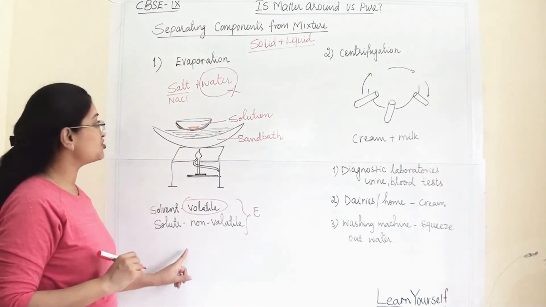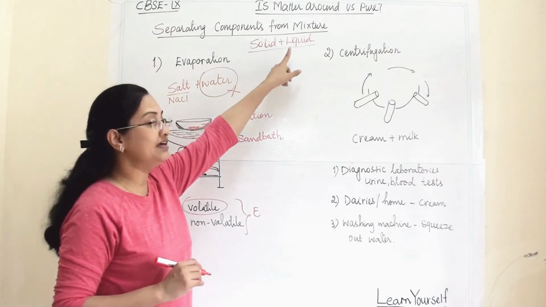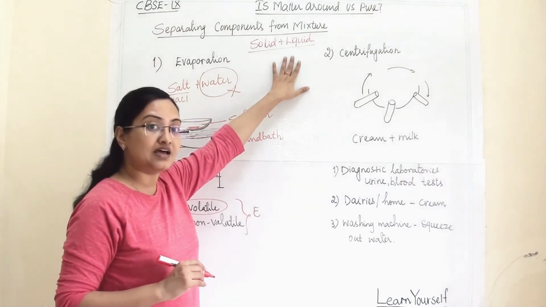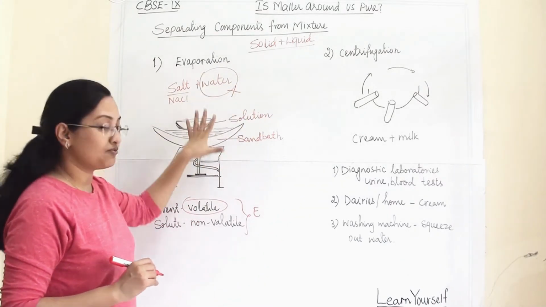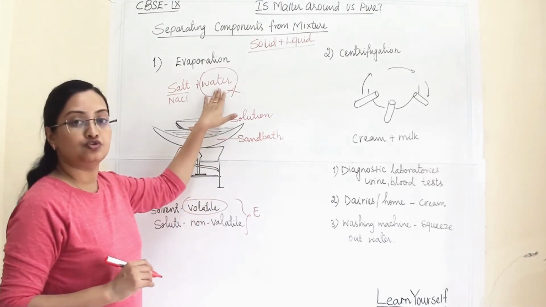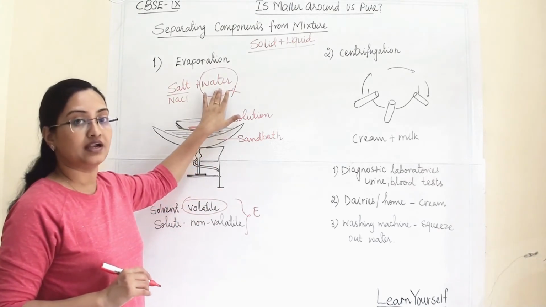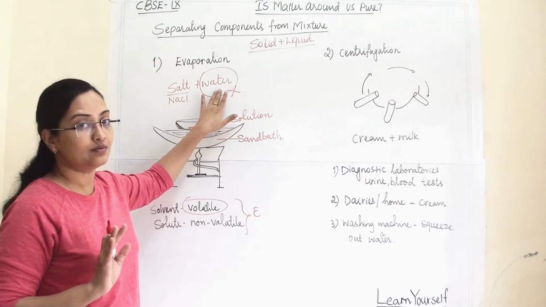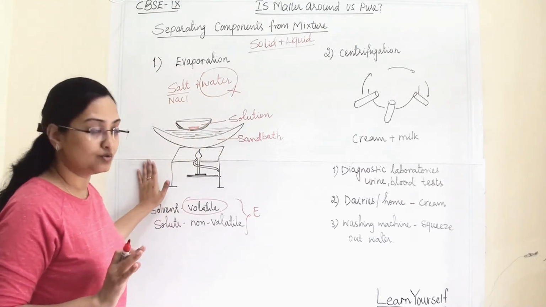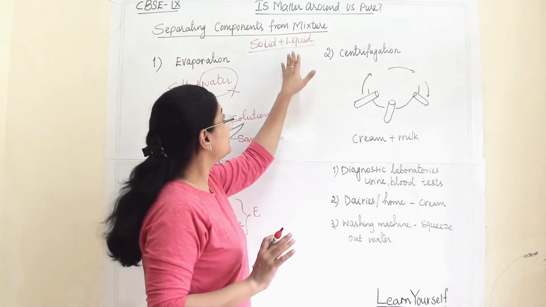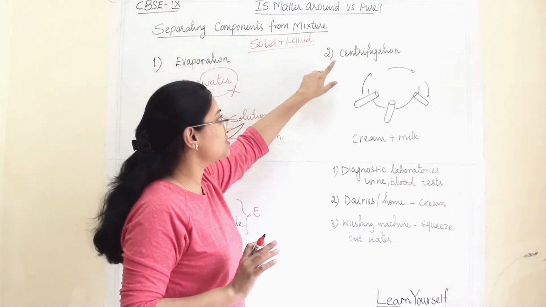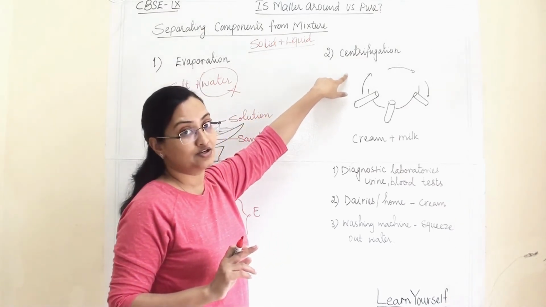And for which mixture are we using it? For solid-liquid mixtures. Remember that when we are performing this technique, we are going to lose our solvent at the end. We will not recover it back. So this is how we are doing this. Now, under this category, solid-liquid mixture, another technique is centrifugation.